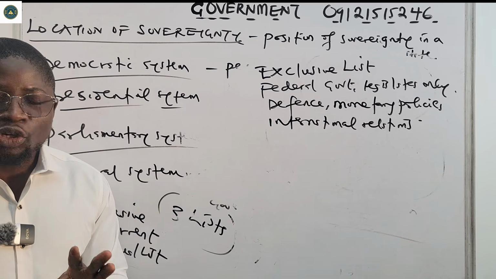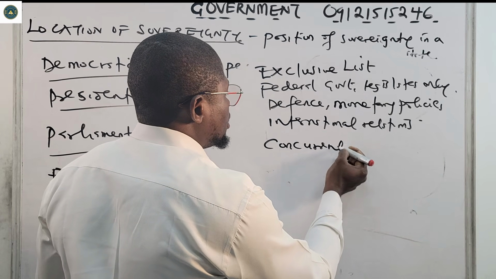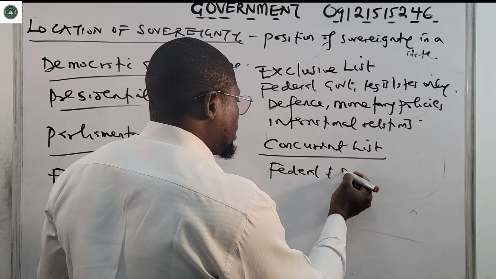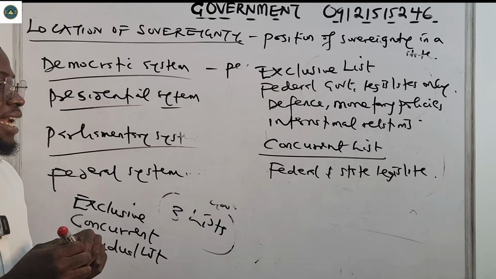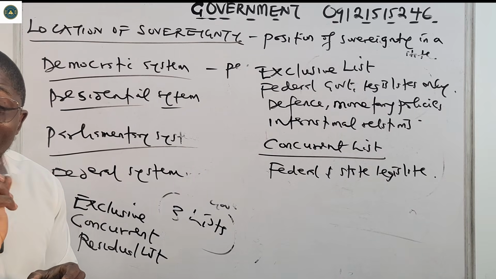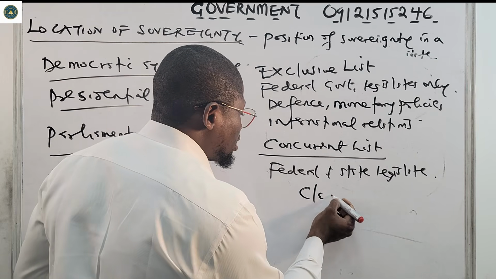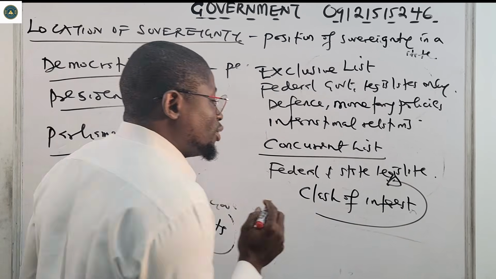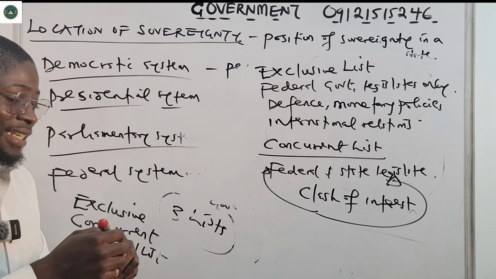In the concurrent list, both the federal and state governments legislate. But however, when there is a clash of interest between the federal and the state government, the federal government will supersede, because they have the upper hand.